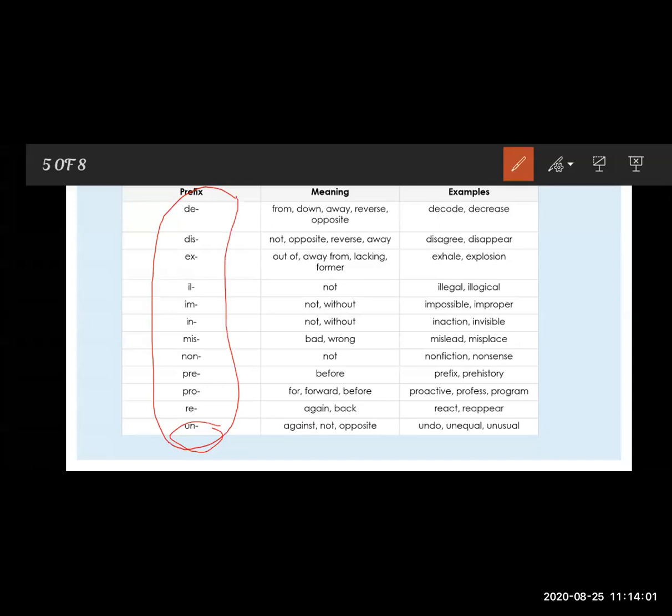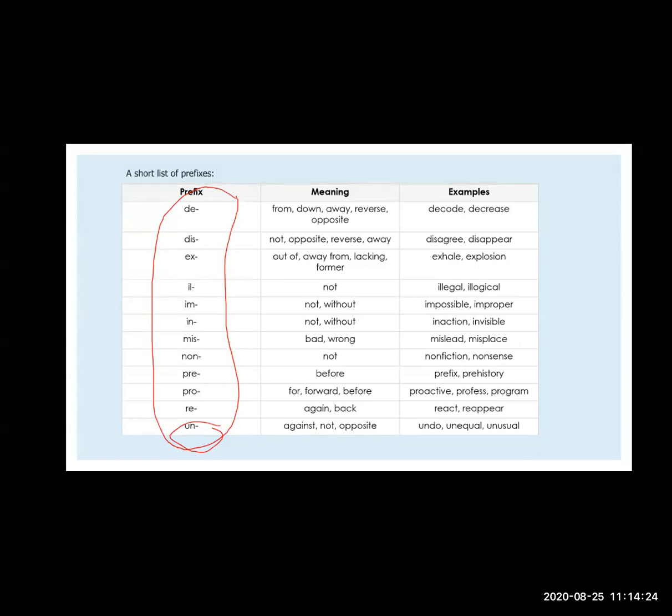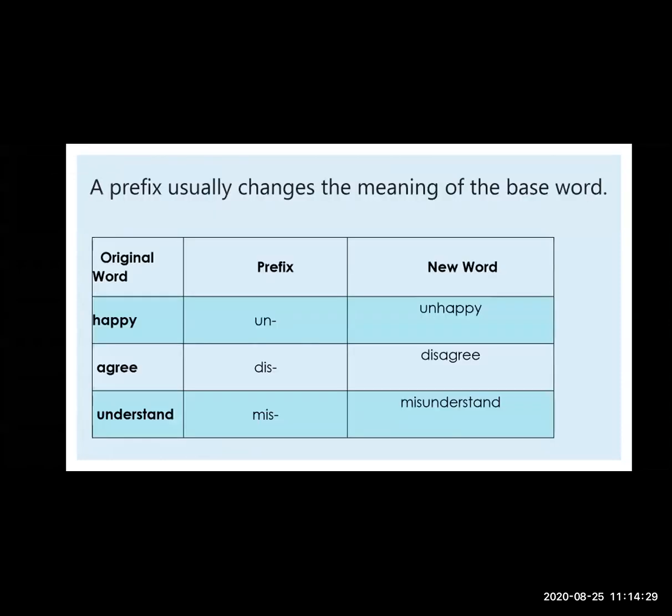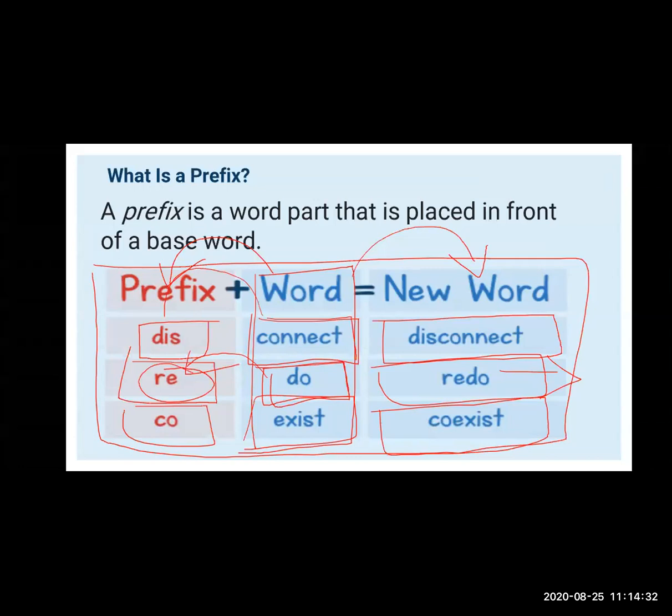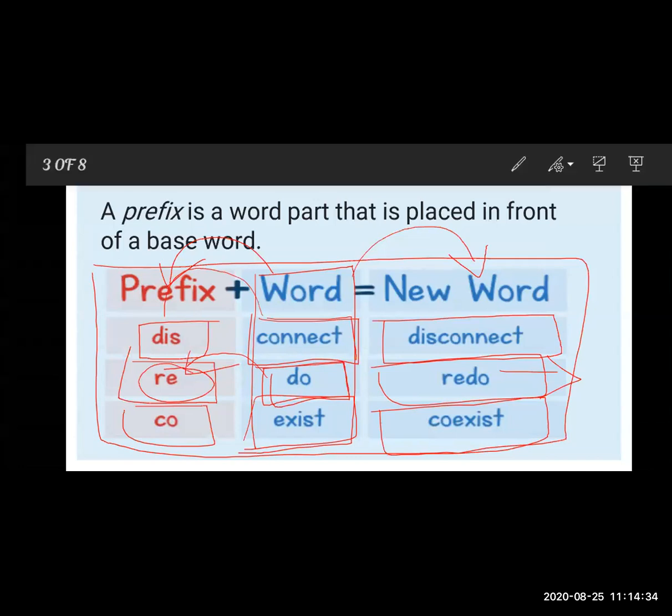Not only these, there are so many prefixes. Sometimes we use these in science language, and sometimes in math. See, bio we use in science, and bi we use in maths. Then tri, mono, these are also prefixes. So today we have learned about the prefix. What is the meaning of prefix? A prefix is a word part that is placed in front of the base word.